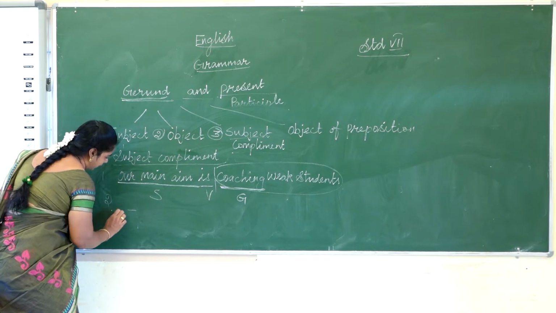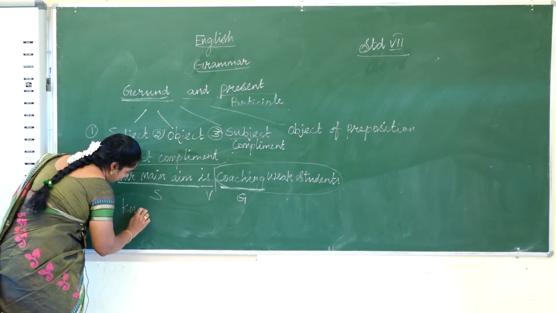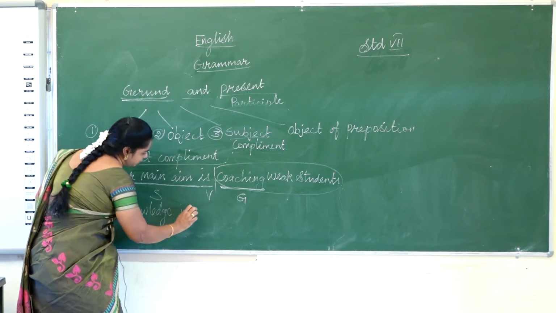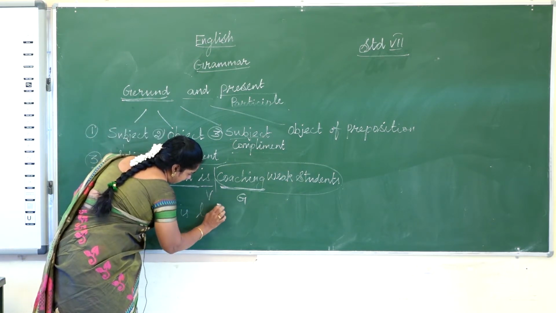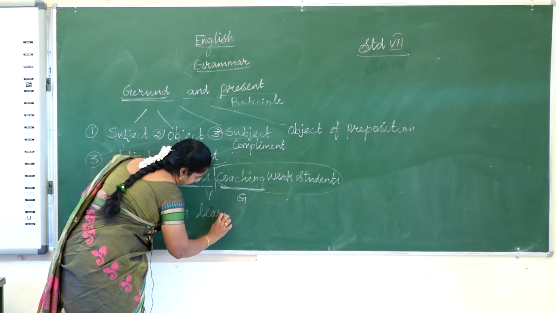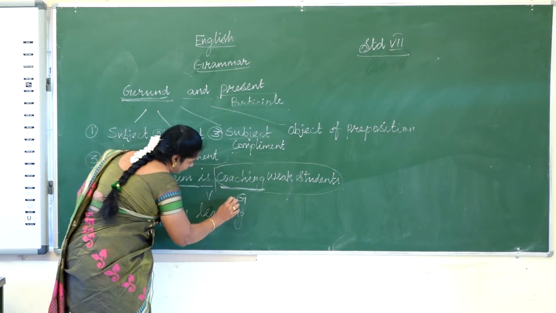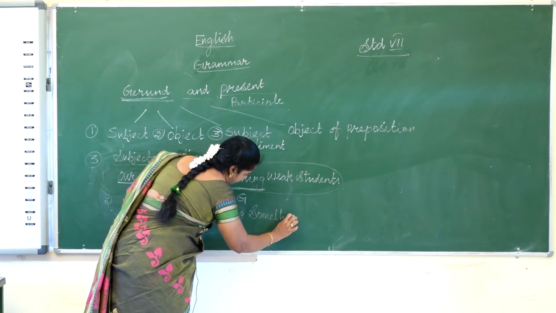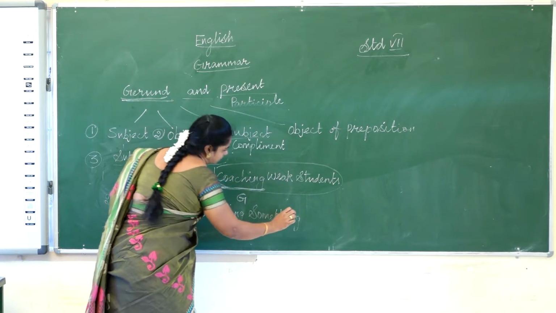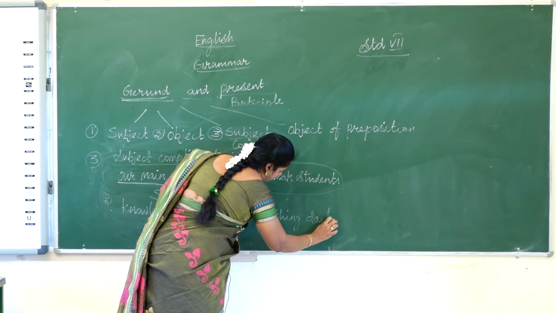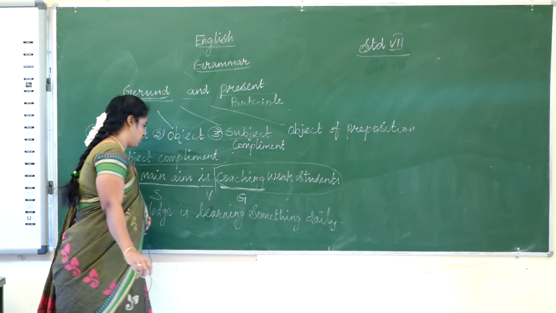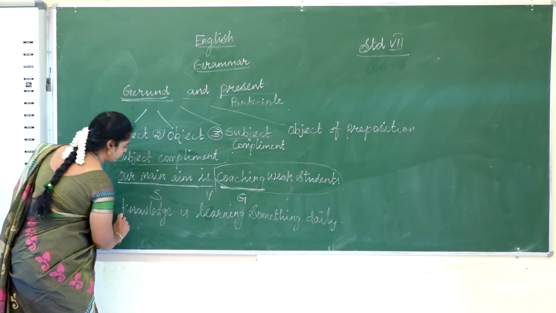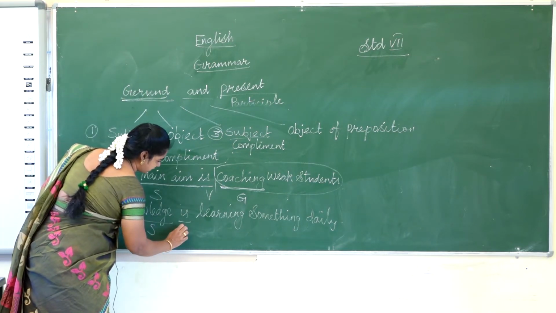One more example. Knowledge is learning something daily. Knowledge is the subject, is is the verb.